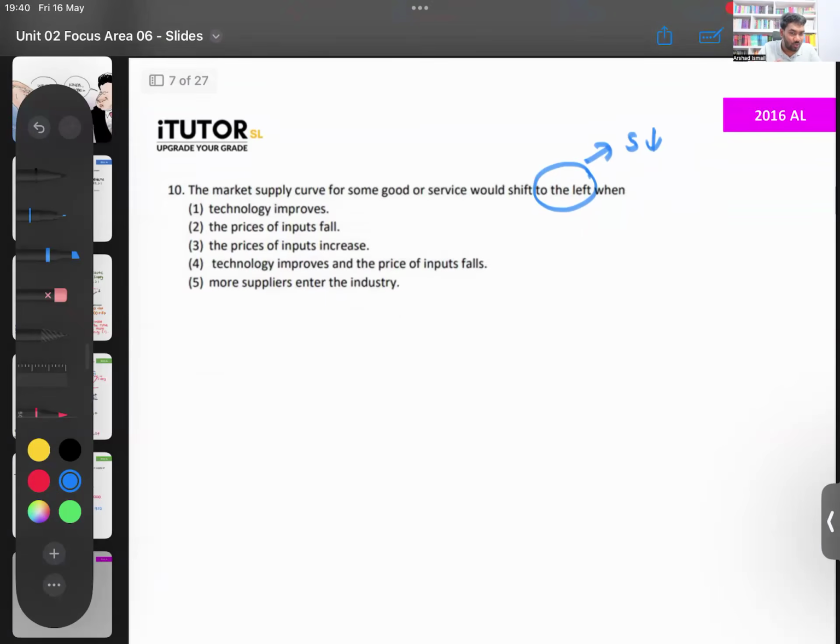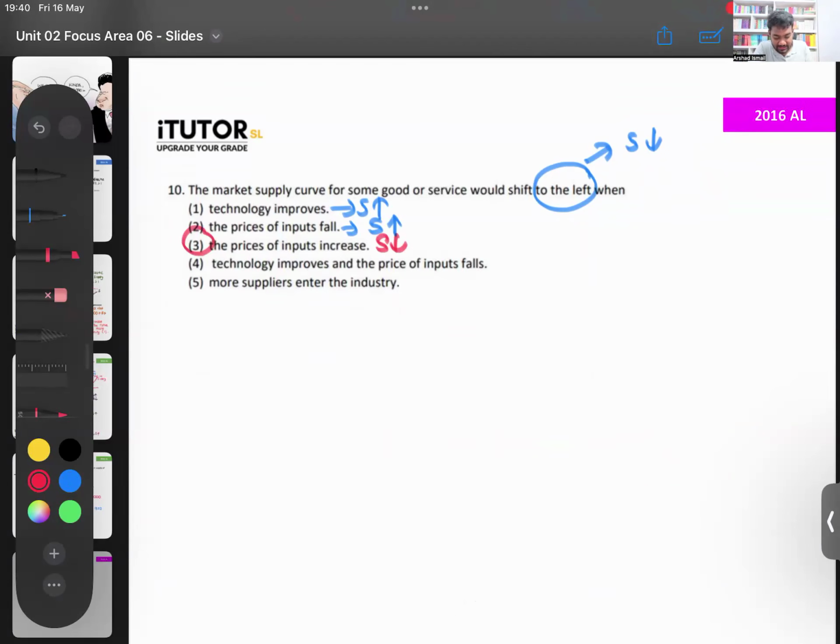Technology improves. No. If technology improves, my supply will increase. Price of inputs fall. Input prices affect my cost of production. If the cost of production falls, supply will increase again. Number 3 says price of inputs increase. If your input prices go up, that means your cost of production goes up. That means your supply will start to come down. And that could be your answer.